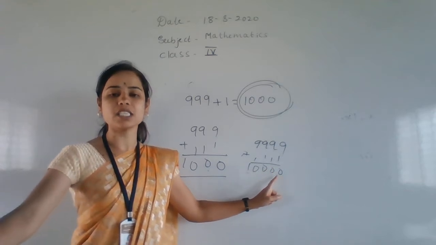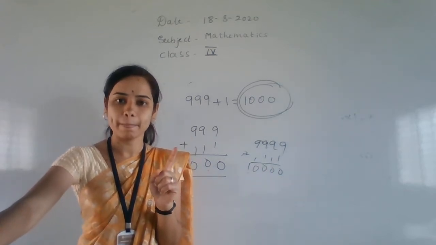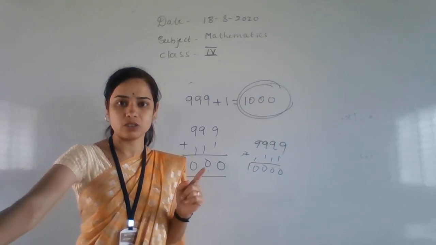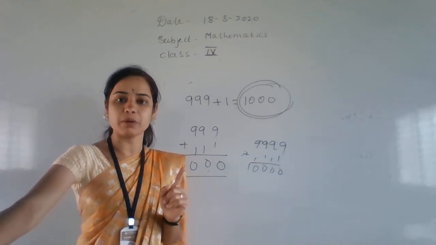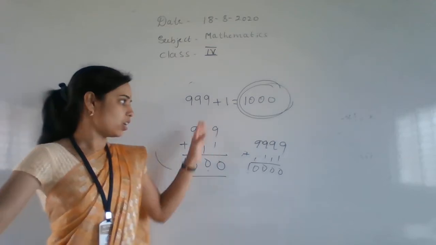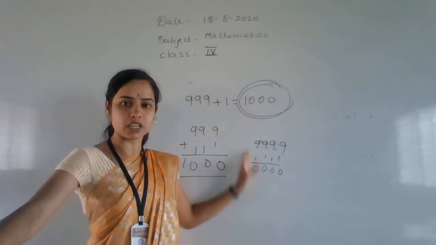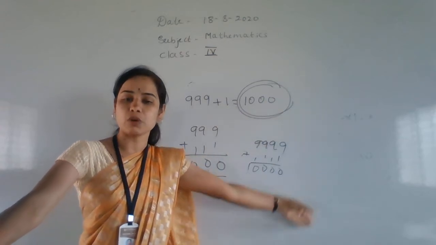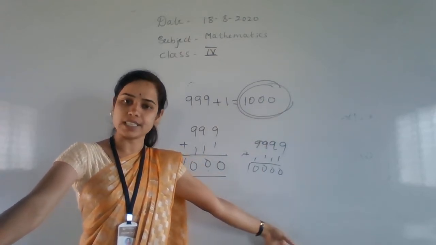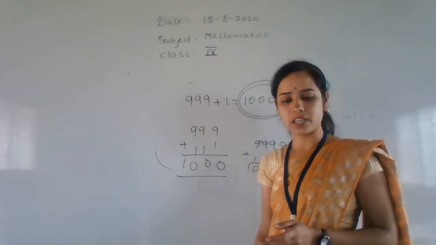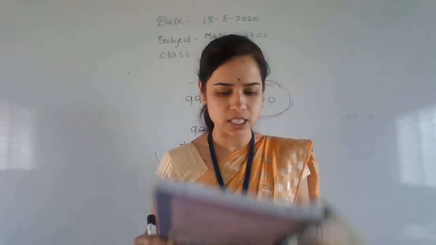Tell me greatest 1 digit number, what do you say? 9. Two digit number, 99. Tell me smallest 3 digit number, that means 100. Okay, please don't get confused, children. Just make a list of the smallest 4 digit number and smallest 5 digit number, like that you may remember it very easily.